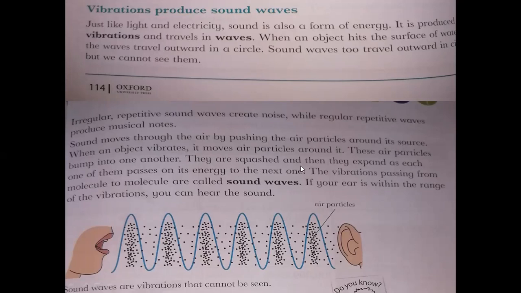They are squashed and then they expand as each one of them passes on its energy to the next one. The vibrations passing from molecule to molecule are called sound waves. If your ear is within the range of the vibration, you can hear the sound.